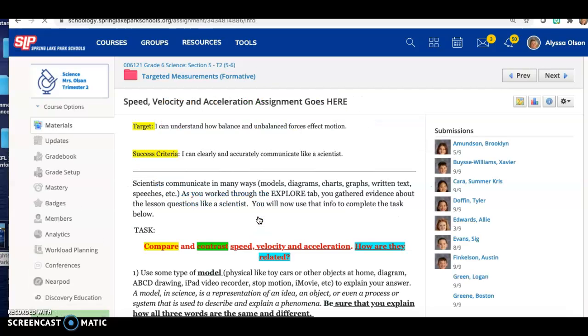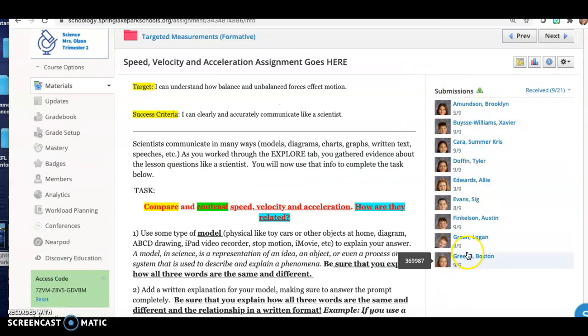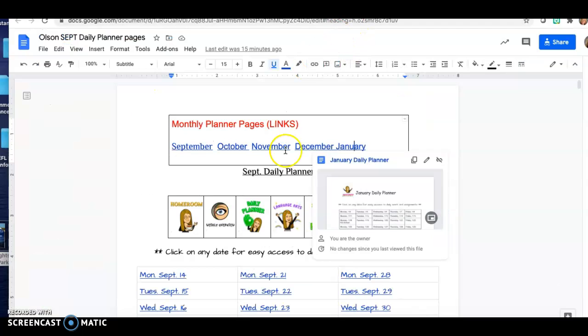This one is super important to get done. Make sure, and I can see here who has already turned it in. So if you don't see your name here, that means you have not completed your assignment, and you need to make sure that it gets completed right away.